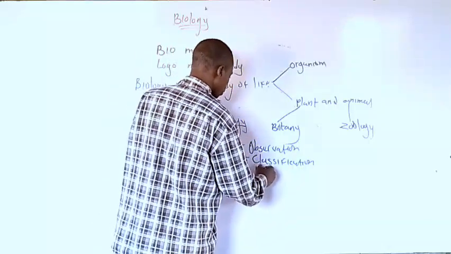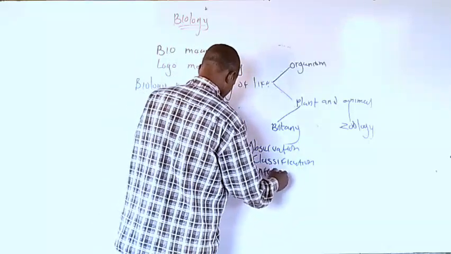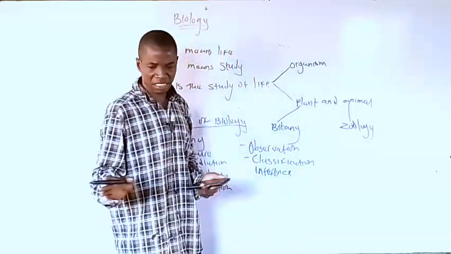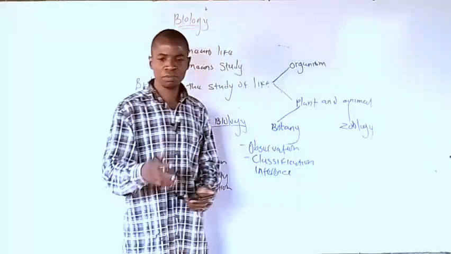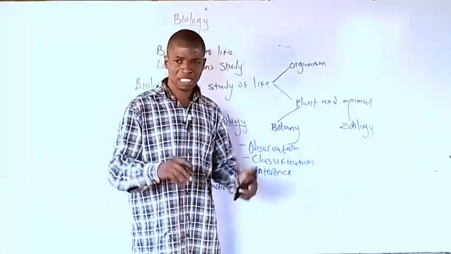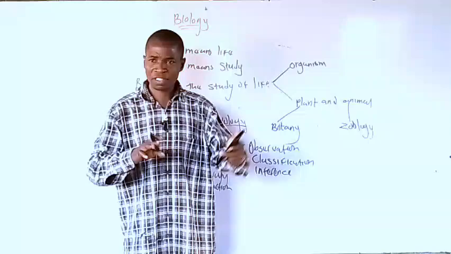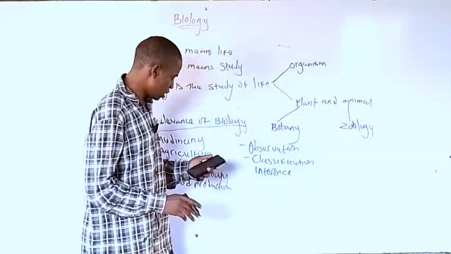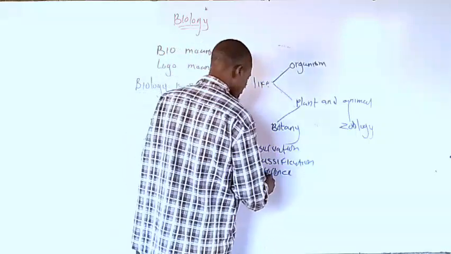Now, inference. What is the difference between this and this? What is the difference between this and this? You just look at it one after the other so that you are able to identify it perfectly. Next one is measurement.